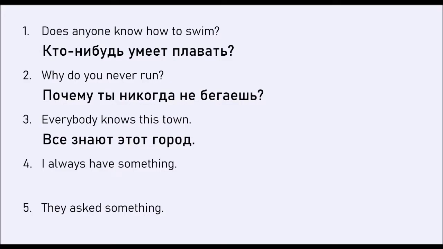The next one, I always have something. У меня всегда что-нибудь есть. So you might be wondering why have we put есть to the end of the sentence when the construction I have is у меня есть.